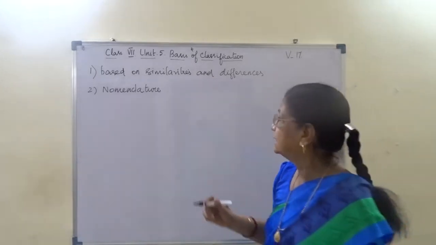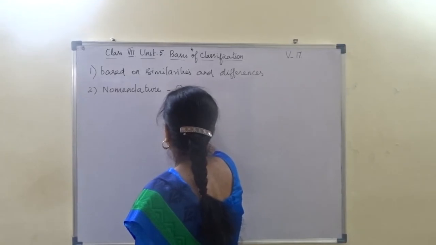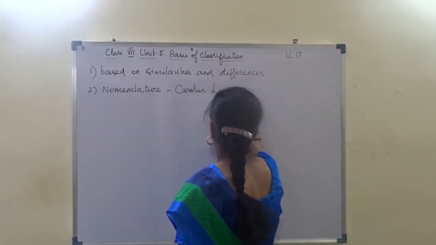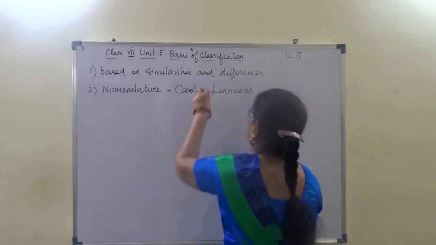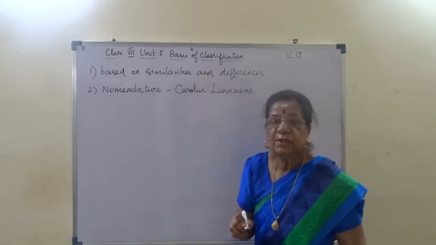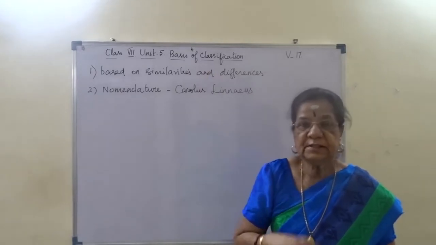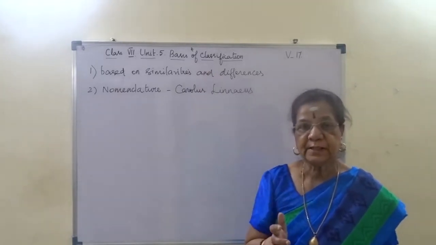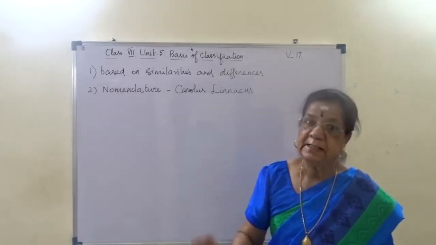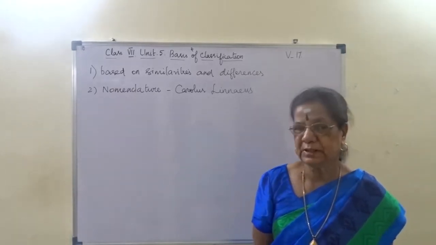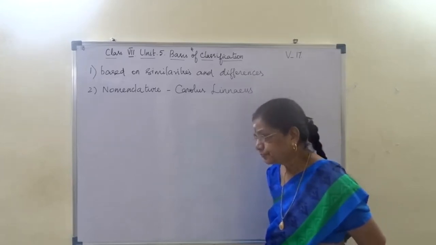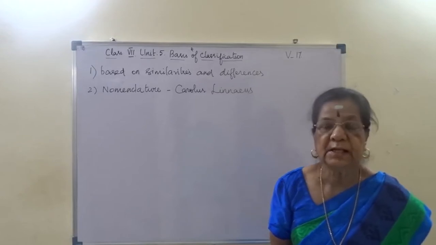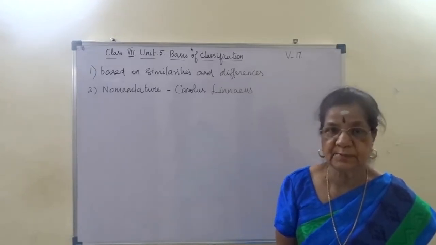And it was Carolus Linnaeus. I have already said it was Carolus Linnaeus who named the organism using two names. One is generic name, another one is specific name. So it is called binomial nomenclature. At the end of the lesson, we will study. Okay? So, Carolus Linnaeus was considered the father of modern taxonomy.